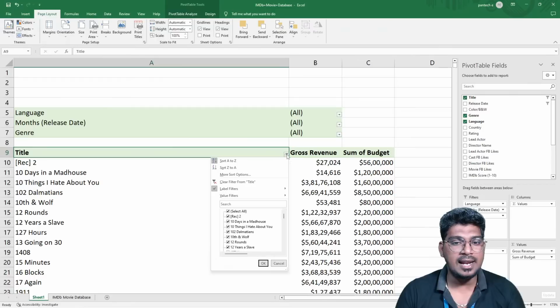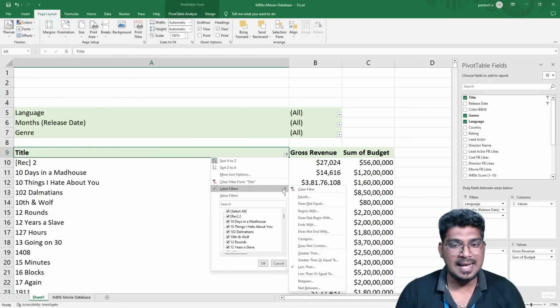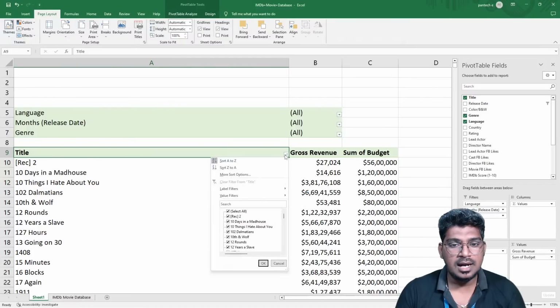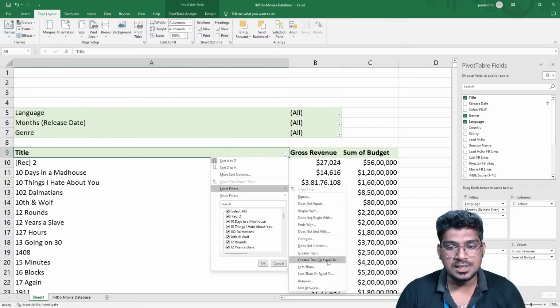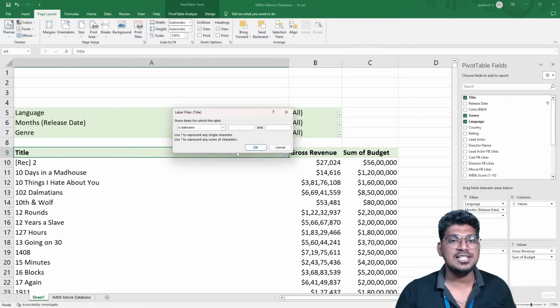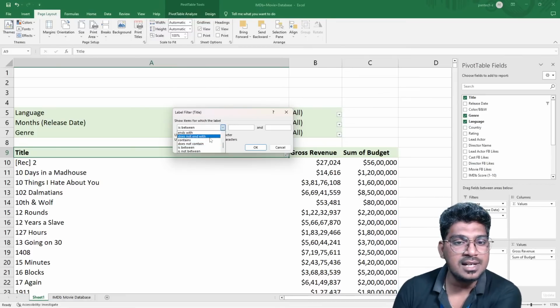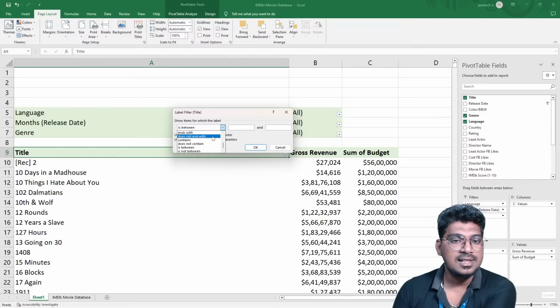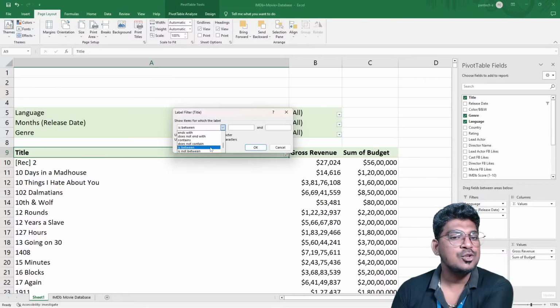And again, for example, filtering, clear filter, and the between option is there. What do we have here: begins with, ends with, does not contain, in between, and between. There are several options.